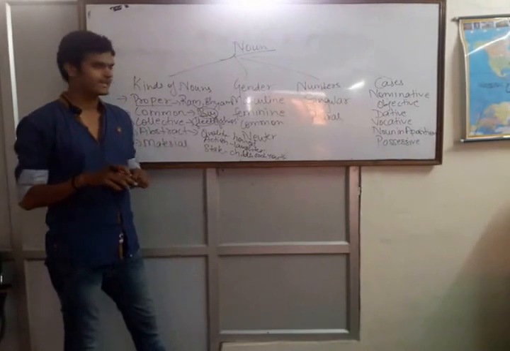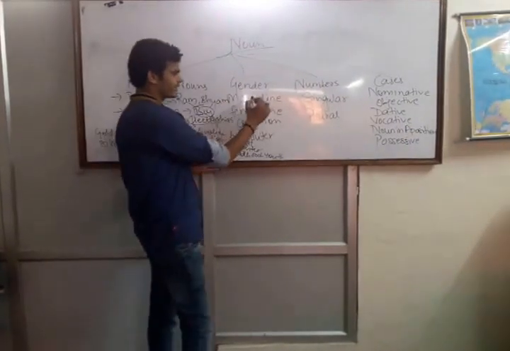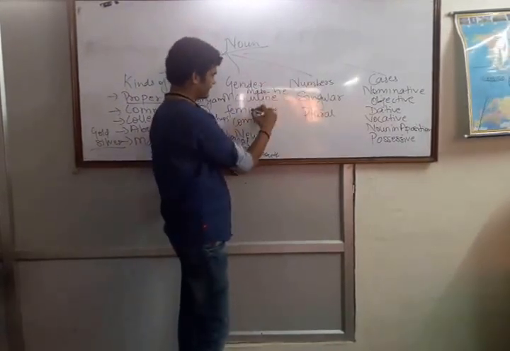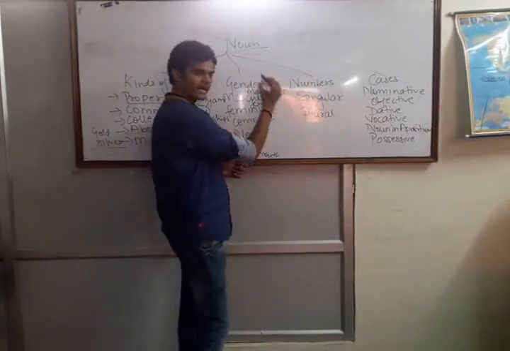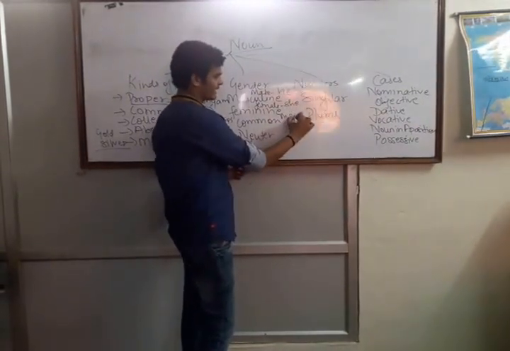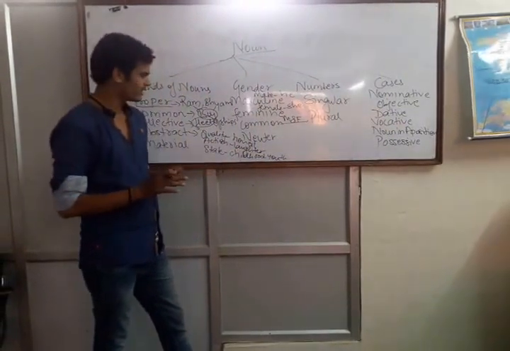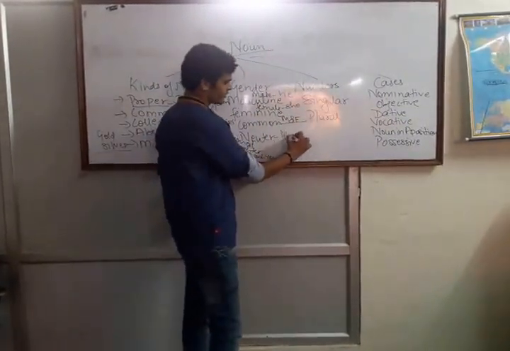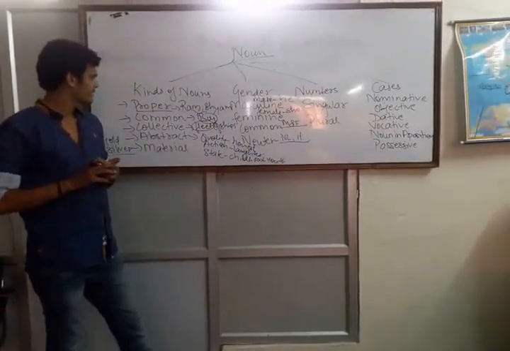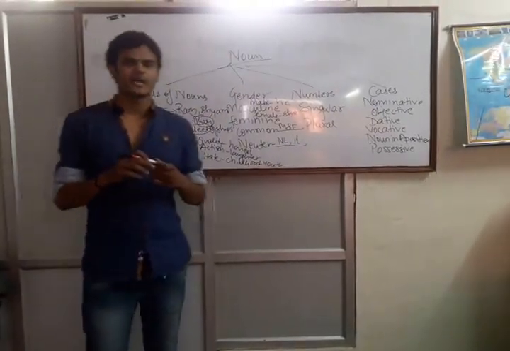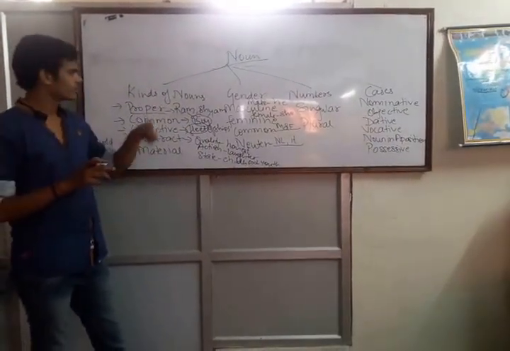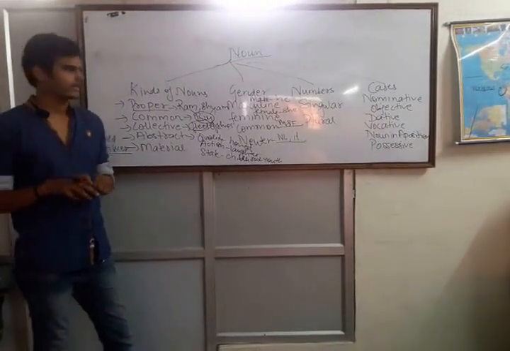Gender: masculine, feminine, common. Masculine gender means male, and for males we use he. Feminine gender, female, and for females we use she. Common gender, that are more male and female both. Neuter gender is used for non-living, and we use it for it. Basically, for any examination, whether it's SBI PO or SSC CGL, no question comes from kinds of nouns and gender.